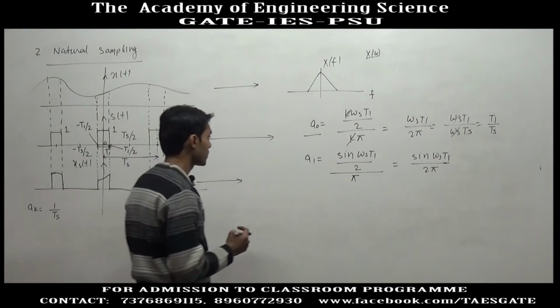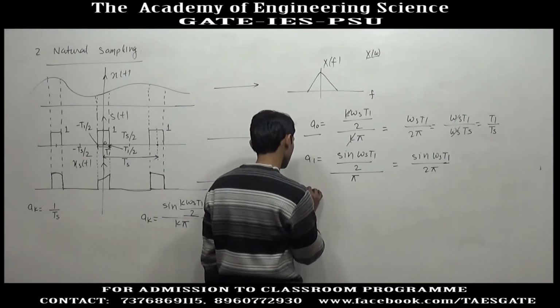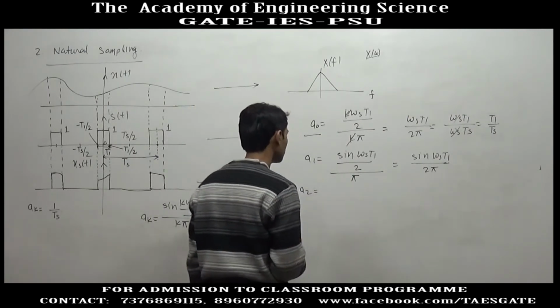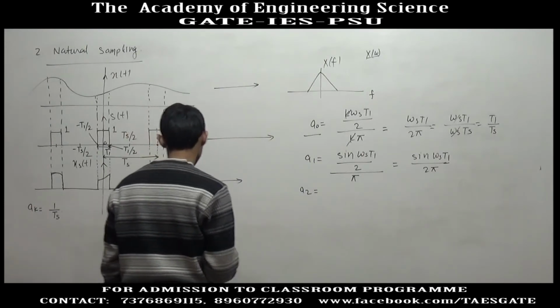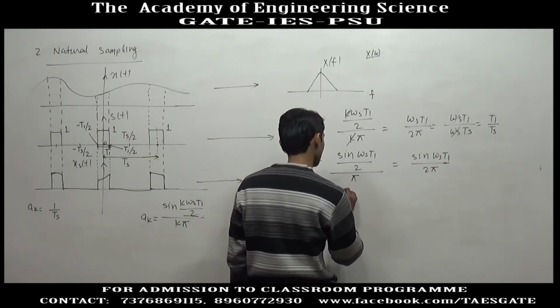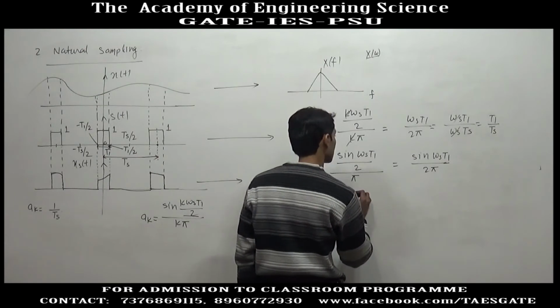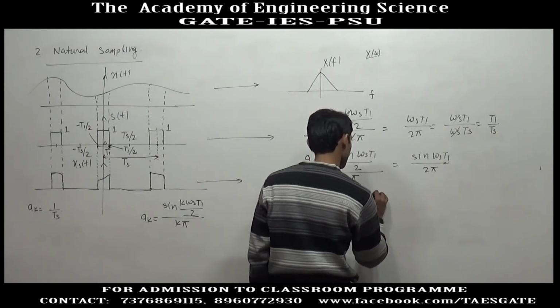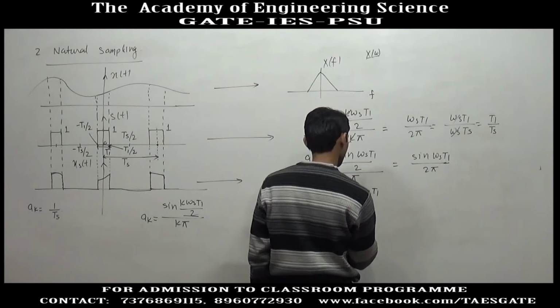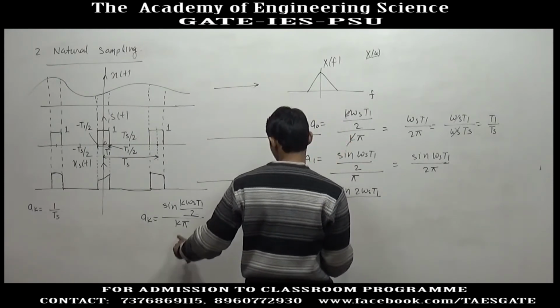Okay. Similarly, if you want to calculate A2, you will get sin(2 omega s T1) divided by 4 pi.